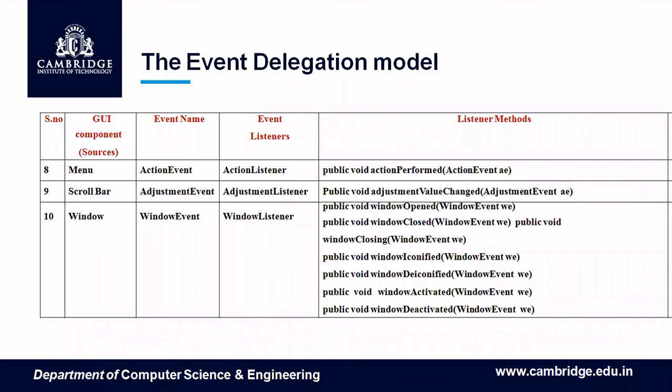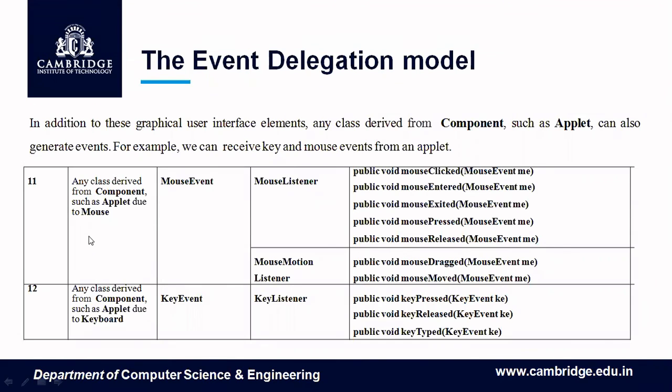Here, we will be only discussing mouse events and keyboard events. In addition to these graphical user interface elements, any class derived from a component, such as applet, can also generate events. For example, we can receive key and mouse events from an applet. We can make the applet itself the source. Earlier I told you B1, the button, is the source. Now we can make the applet itself the source, and if I do something with my mouse on the applet, the event generated is a mouse event. There are two listeners for that: one is mouse listener and the second one is mouse motion listener.